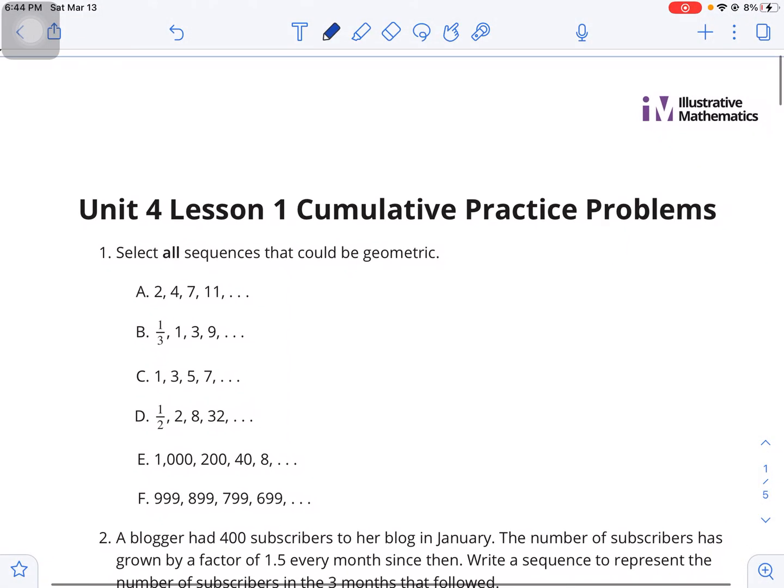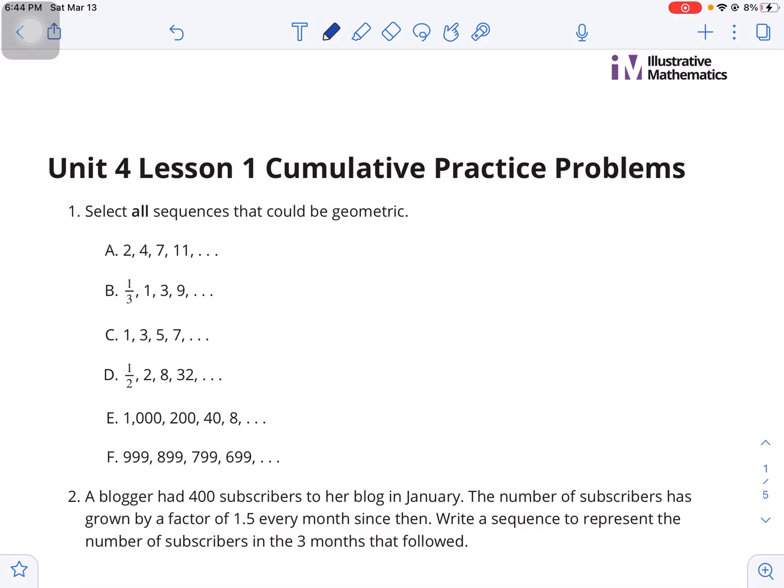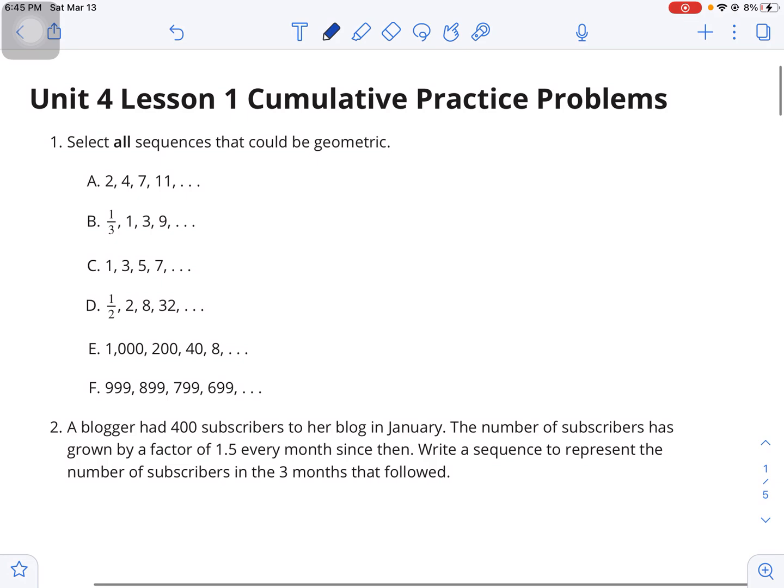All right, here are the solutions to week 7, unit 4, lessons 1 and 3. So unit 4, lesson 1, number 1 says select all sequences that could be geometric. Remember, if it's a geometric sequence, that's indicating multiplication from one term to the next. So 2 to 4 would be a multiplication of 2, but then 4 to 7 would not. So this is not geometric.